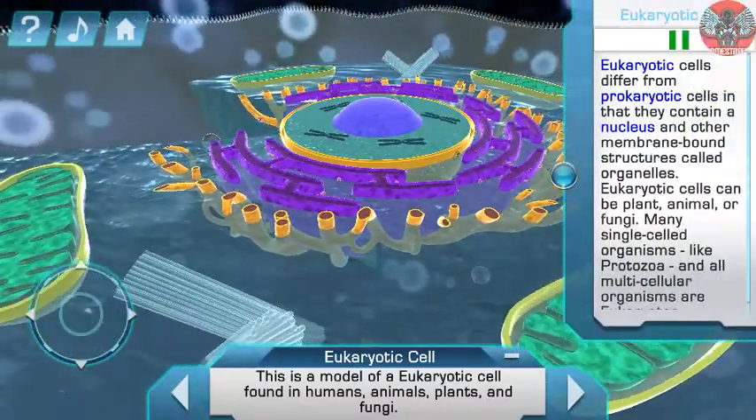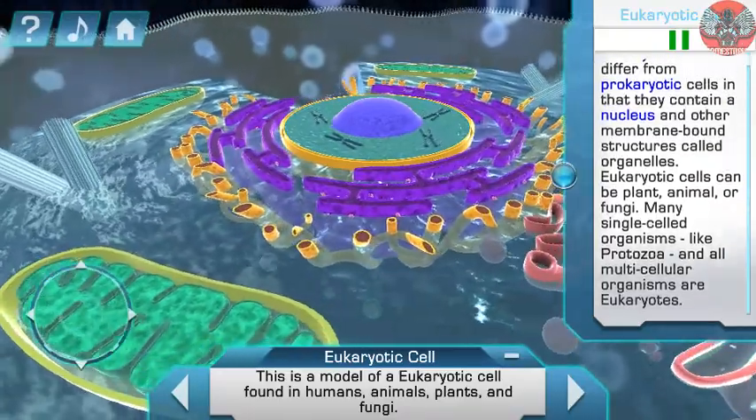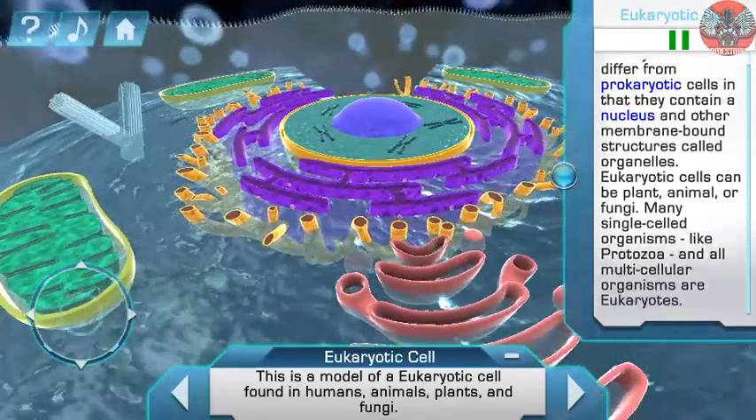Eukaryotic cells differ from prokaryotic cells in that they contain a nucleus and other membrane-bound structures called organelles.